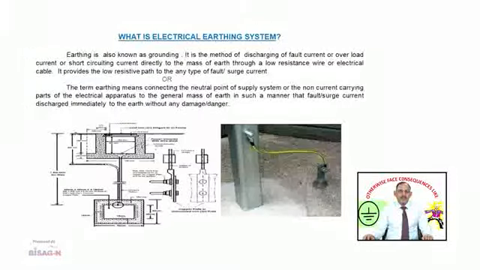So, let me see what is an electrical earthing system. Earthing refers to grounding. Therefore, we can say that earthing is also known as grounding. It is a method of discharging fault current, overload current or short circuit current directly to the mass of earth through a low resistance wire or electrical cable. It provides a low resistive path to any type of fault or surge current.